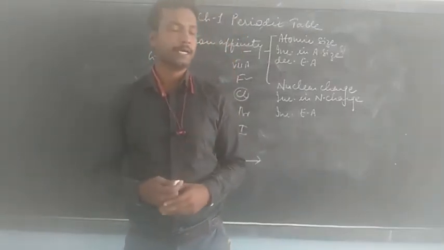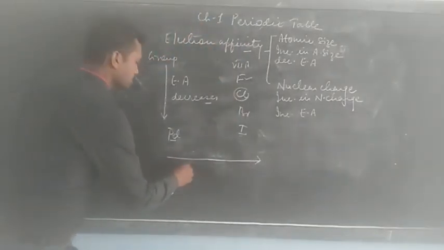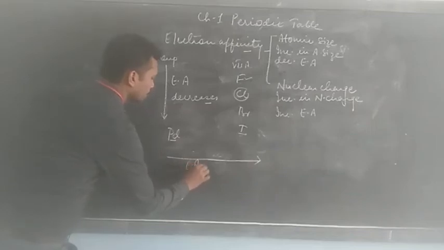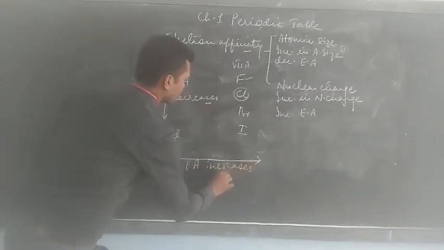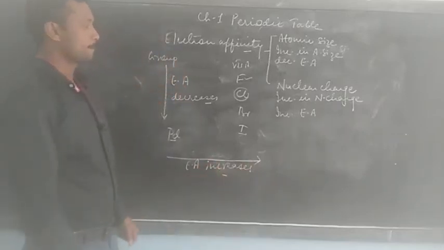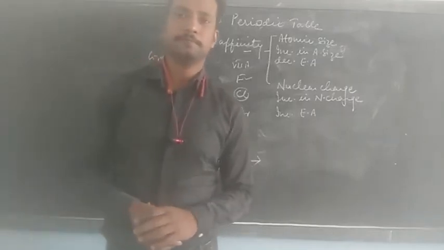So we can say that electron affinity increases on moving across the period. So this is what we have regarding electron affinity.